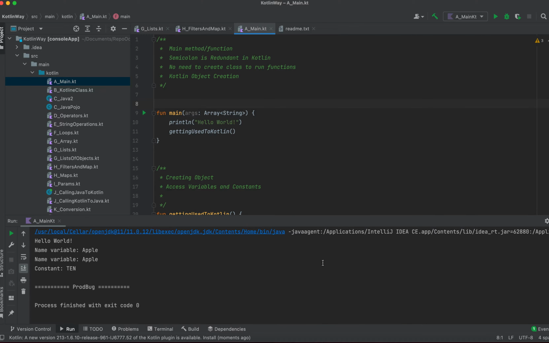But here the Kotlin people have decided to remove that, and you can simply write a function. A function is nothing but a method in terms of Java. We usually call it a method, and in Kotlin we call it a function. They have not even given it the C, so just fun. It's fun to learn, so I think that's why they decided to name it fun rather than func. So this is our function and this is the main method, same as in Java.